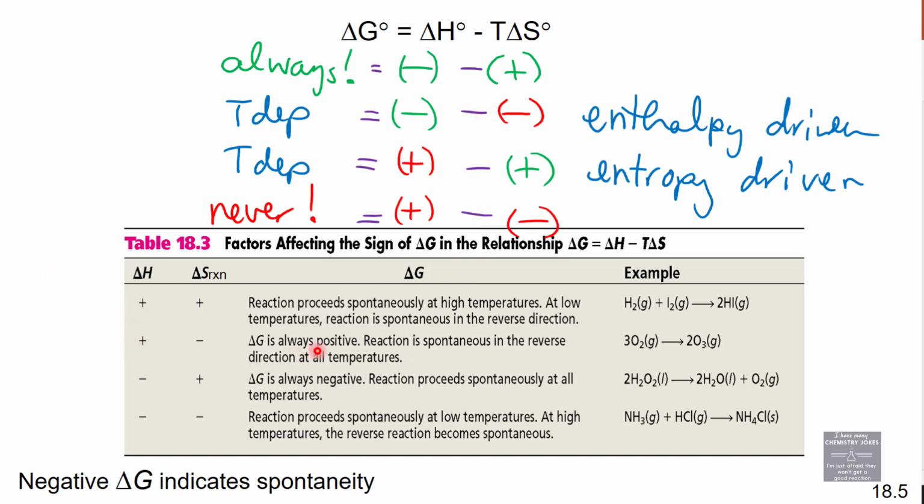Always positive, that's our bottom situation. Always negative, that's our top situation. There's a table in the textbook that you could memorize. But who wants to memorize when you don't have to, right?